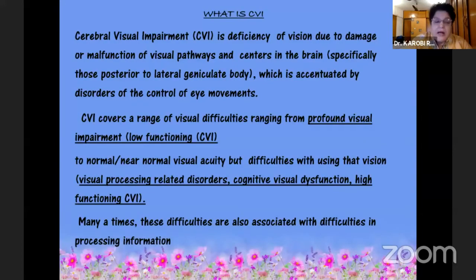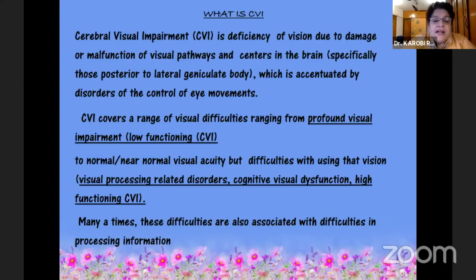Okay. Now, what is CVI? CVI is cerebral visual impairment, a deficiency of vision due to damage or malfunction of the visual pathways and the centers in the brain, specifically that next posterior to the lateral geniculate body, which is accentuated by disorders of the control of eye movements.